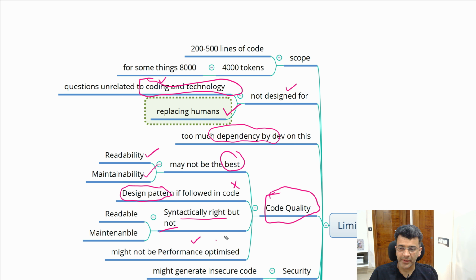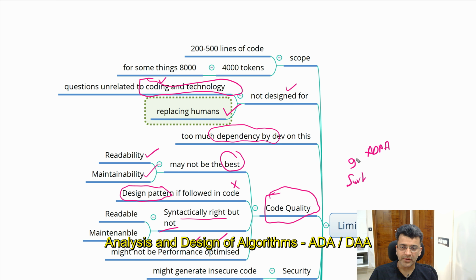Also the code given might not be optimized. It might not be the best code. It is the code, but it is not the best code. For example, in college we read a subject called ADA, or DA, as some people used to call it. There, for sorting, there are 9 algorithms, and each one has a different complexity, if you remember, log n, n square.